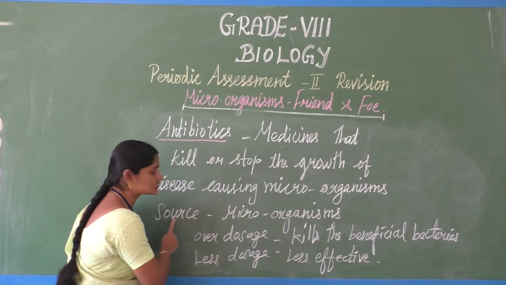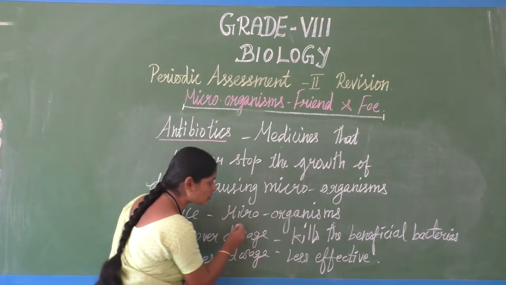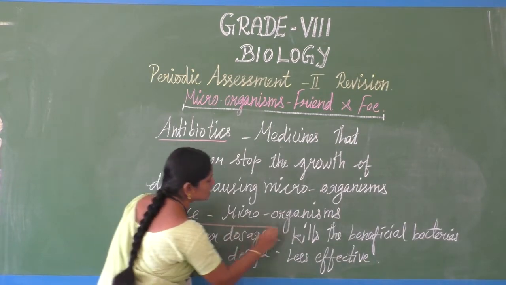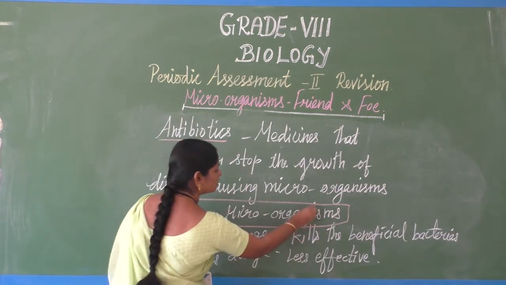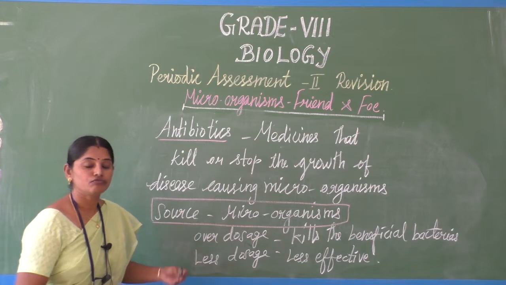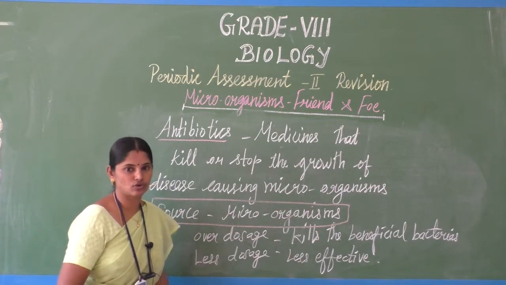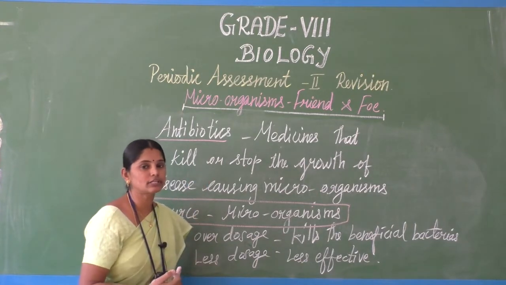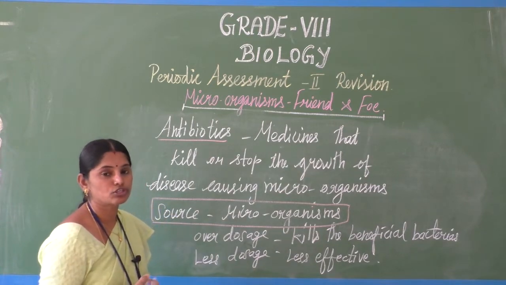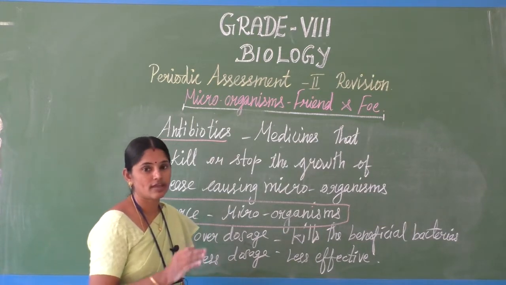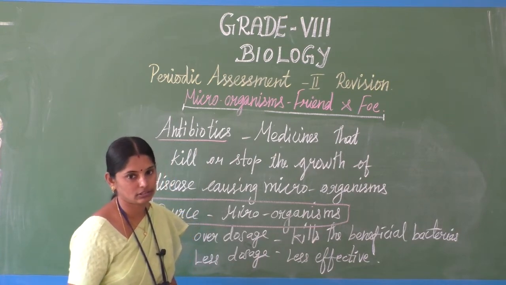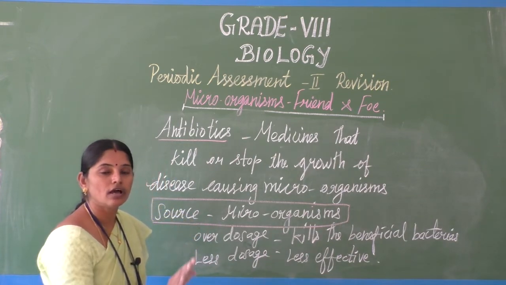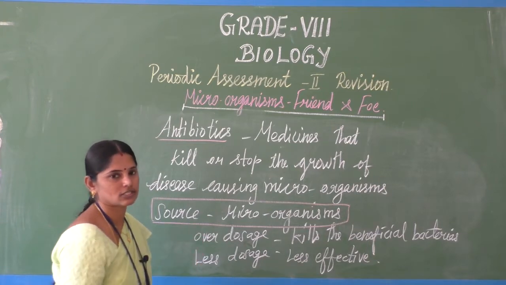The tablet is prepared out of microorganisms. The source is microorganisms. Clear? So we should not take an overdosage. According to the prescription alone we have to take. We should not take overdosage. For example, if they gave it for only 5 days, we should not take it on the 6th and 7th day. We have to finish the 5 day course and stop.